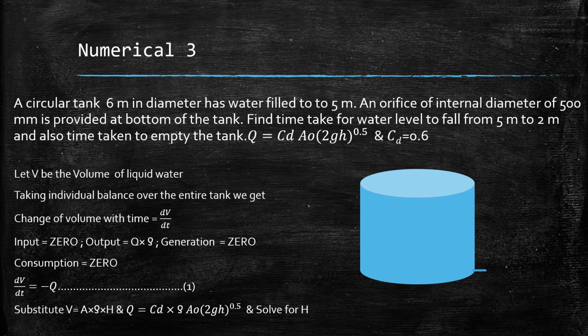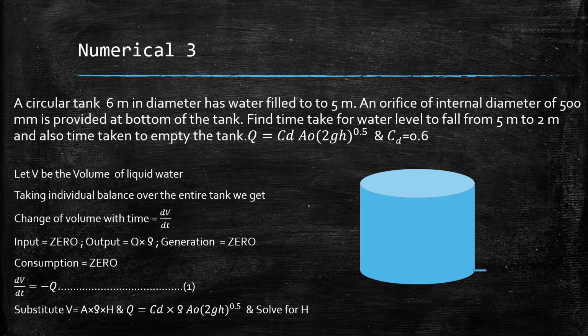Now substituting V as A into rho into H, right? Because what would be the volume? It will be a function of height. Higher the height, higher will be the volume, right? So substituting V in terms of A, rho and H, and Q as CD A rho under root 2gH, right? And then you have to solve for H, correct?